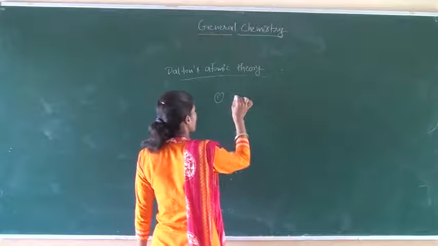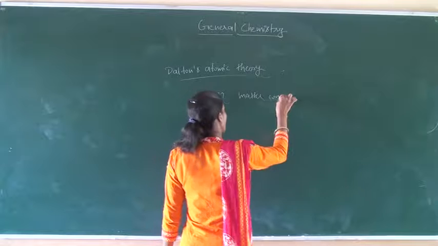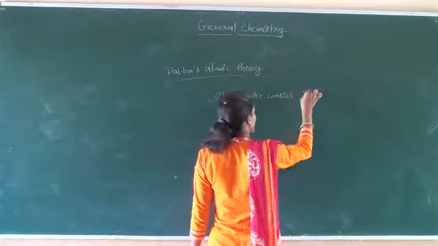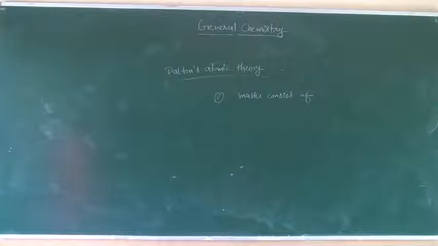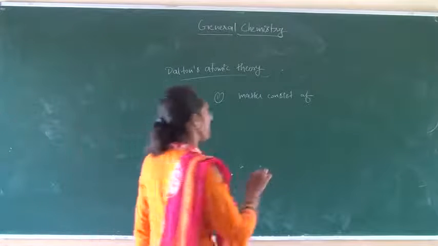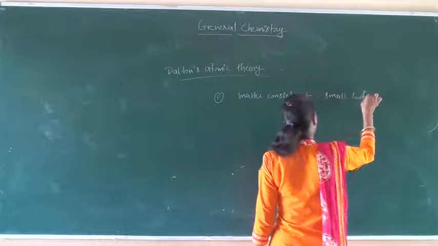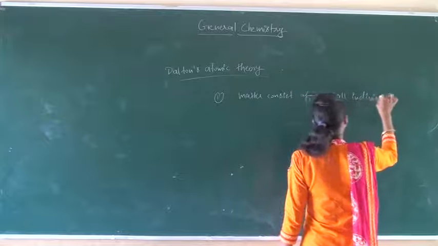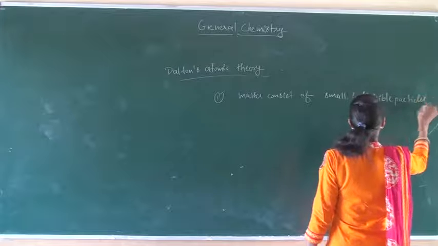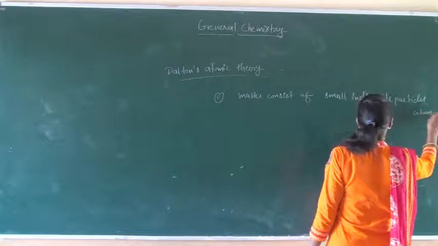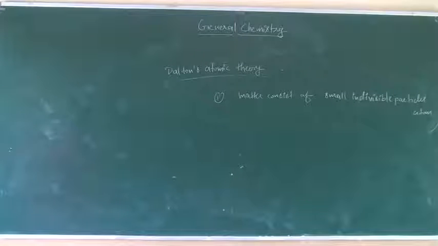The first postulate of this theory is matter consists of small indivisible particles called atoms.